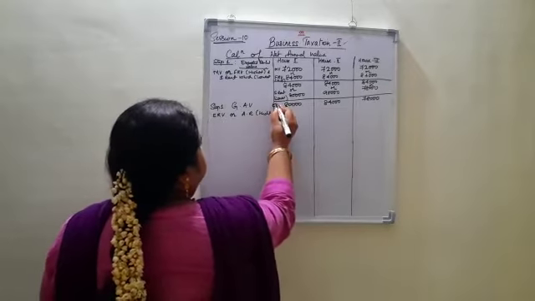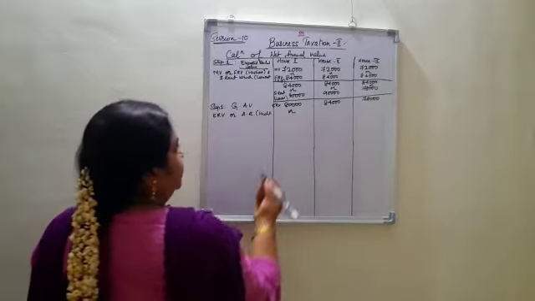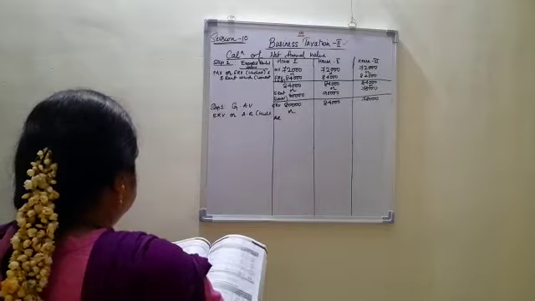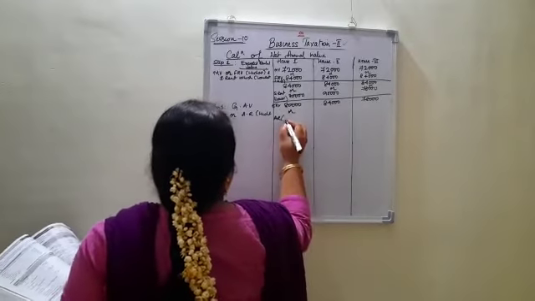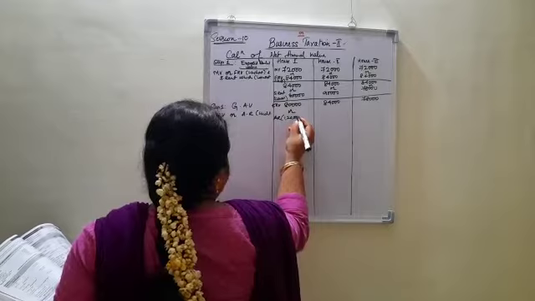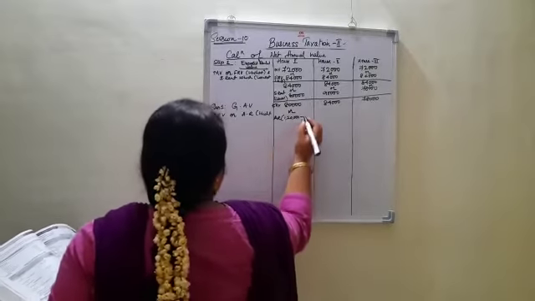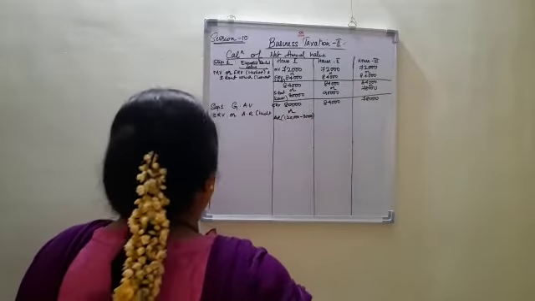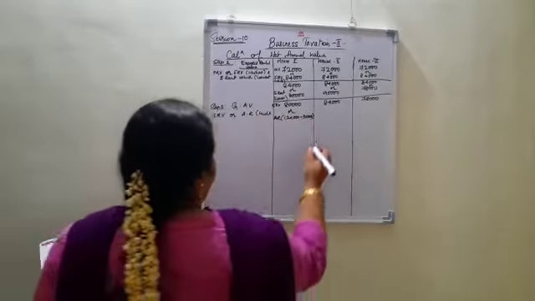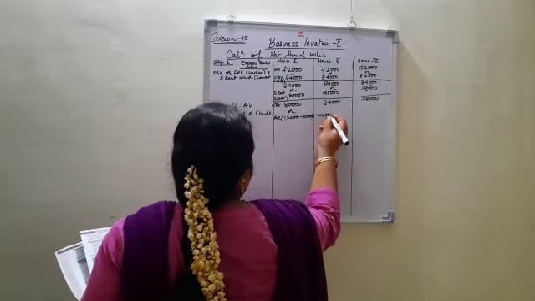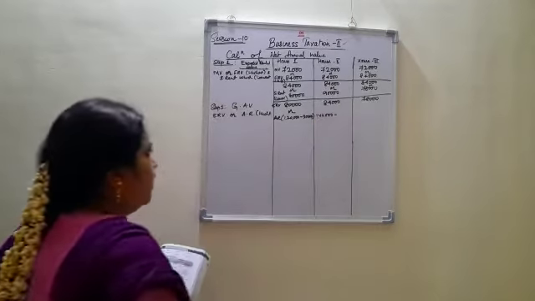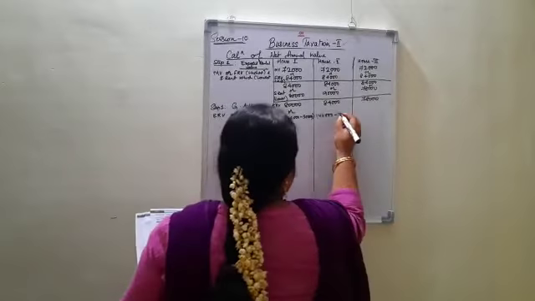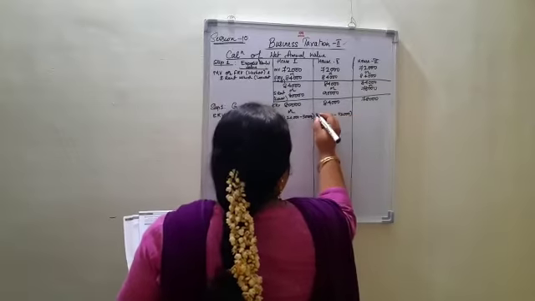This is your expected rental value. You are supposed to compare that with the actual rent. When you are taking actual rent, what did I tell you? In the case of the first house, it is 1,20,000, and from that you are supposed to deduct the unrealized rent, that is 30,000. In the case of the second house, actual rent is 1,44,000, and from that you are deducting your unrealized rent, that is nothing but 72,000, in the case of the second house.